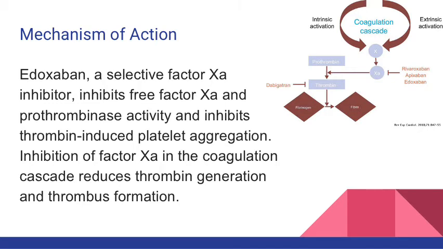The mechanism of action for edoxaban is through it being a selective factor 10A inhibitor, which inhibits free factor 10A and prothrombinase activity, inhibiting prothrombin-induced platelet aggregation. Inhibition of factor 10A in the coagulation cascade reduces thrombin generation and thrombus formation.